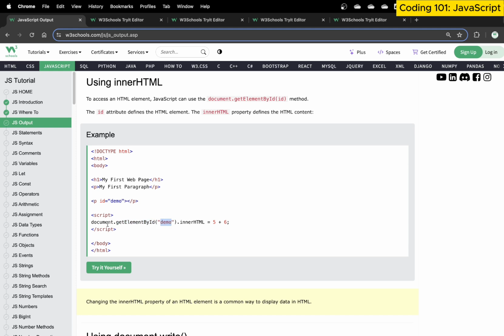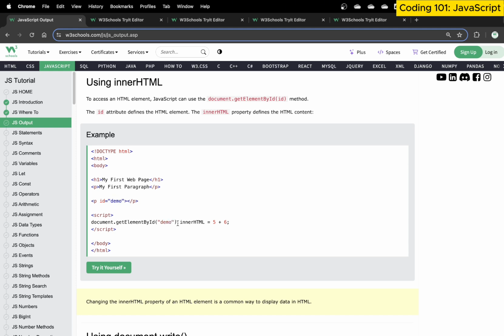So we are saying that within my HTML, within my document, I have a paragraph or any tag that has a name called demo. So I created a paragraph, id equals demo. This is an HTML tag and that has an id called demo. So what I'm telling it is that there's a document. Inside this document, get element by id, get me an element that has an id called demo. Right? That's why we use an id attribute and we provided the name demo.